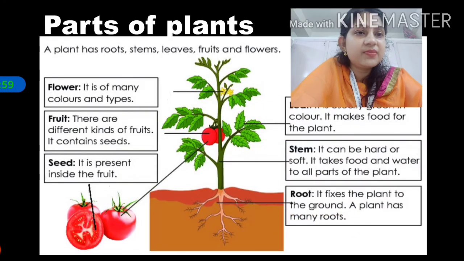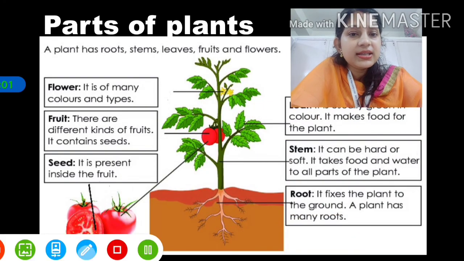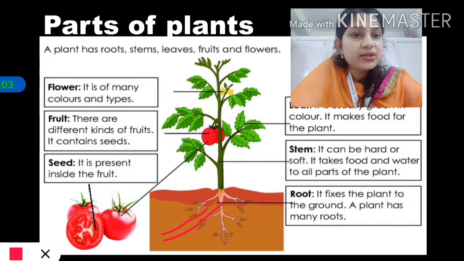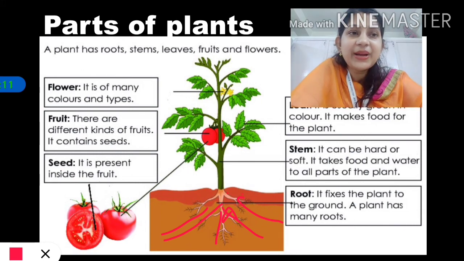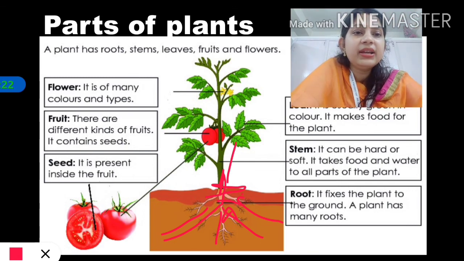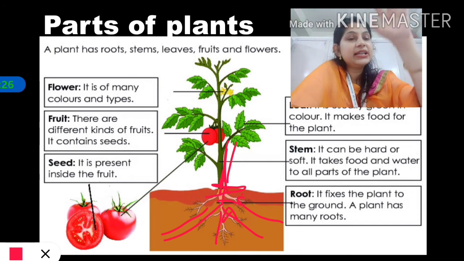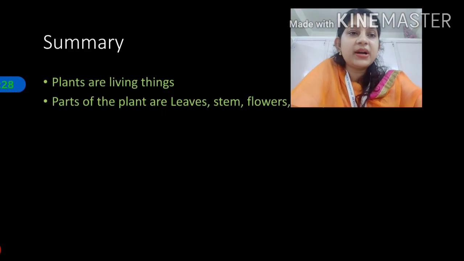See here this picture. These roots suck all the water and nutrients, and where is root present? Below the ground. And above is the plant, and then this is transferred to stem here. Stem is present above ground and root is present below the ground. And when the stem gets the water, it distributes it to all different parts of plant.